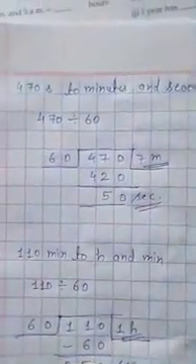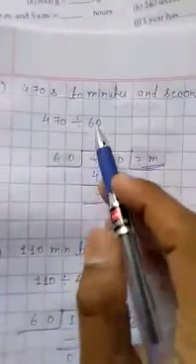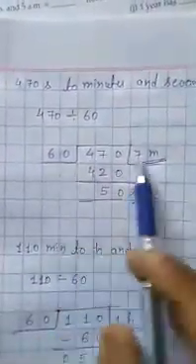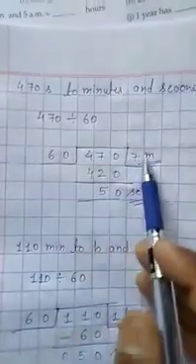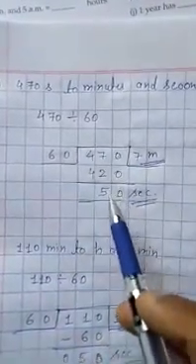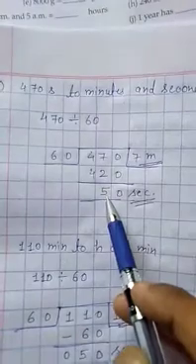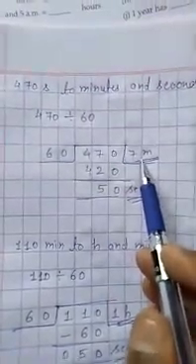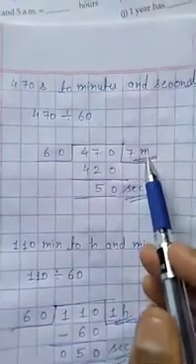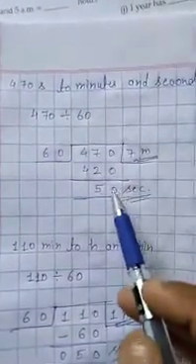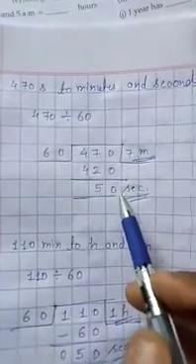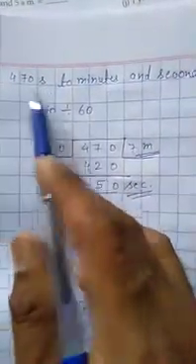So we will divide 470 by 60. 7 times 60 is 420. The remainder is 50 and the quotient is 7. So the quotient 7 as minutes and the remainder 50 as seconds. So 7 minutes 50 seconds will be 470 seconds.